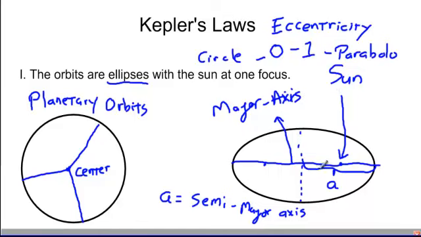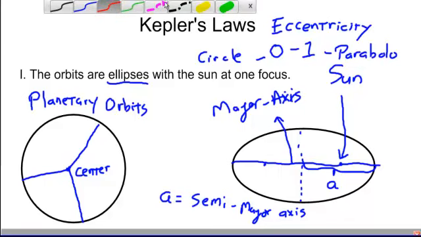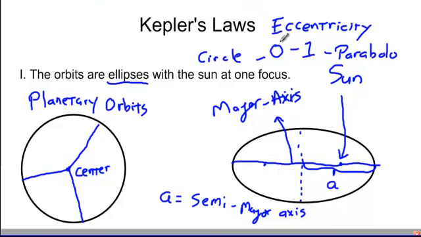So those are the primary orbits of the planets. The eccentricity is somewhere between 0 and 1, and most of the planets are very, very close to 0. Most of the planets have a very, very small eccentricity. That makes them very close to circular, and is one of the reasons why we were able to use circular orbits for quite a long time when we analyzed them. So that was Kepler's first law. His first finding when he analyzed all of the data that had been collected on the planets was that no, they were not circles. We can finally say no more circles.